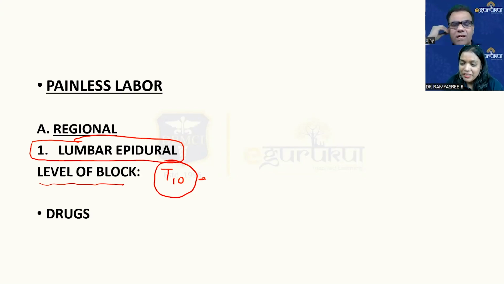Actually, very rightly, it is a proven fact that the labor is prolonged by 1 hour. There is no doubt about that. However, there is no increase in the incidence of cesarean section. In fact, a very big concurrent study of 10,000 patients showed that the incidence of instrumentation is reduced by 20%.